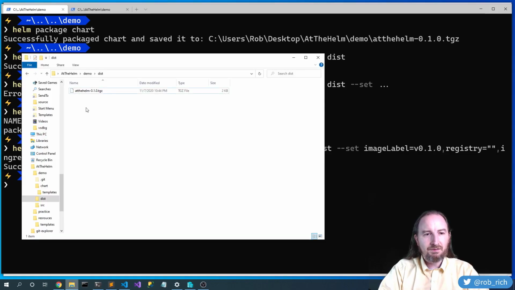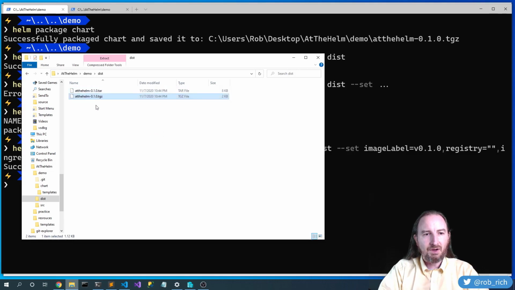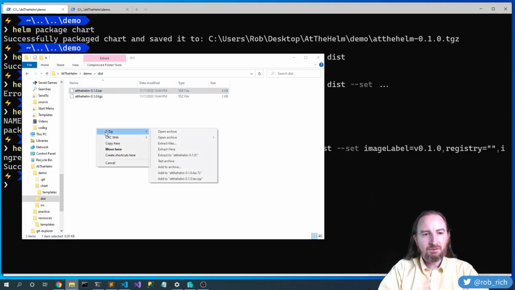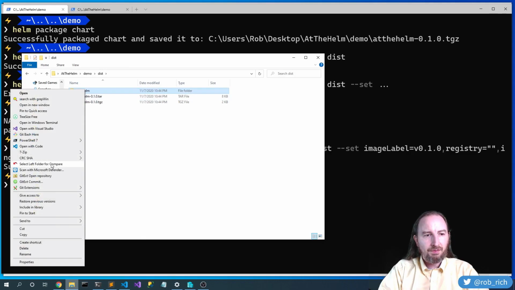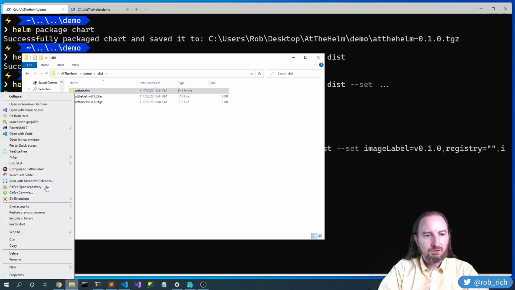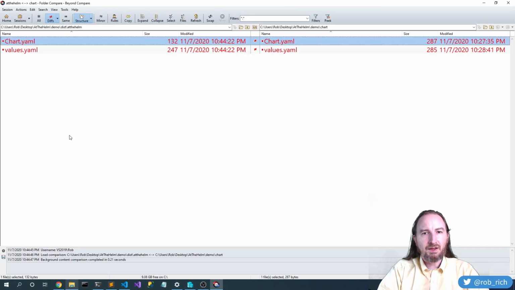Let's untar that again and take a look at the files that we've got. Extract here, and let's use Beyond Compare again to compare this one to the chart. Now we're hiding all of the files that are identical, so we don't see any of our template files. They didn't change.